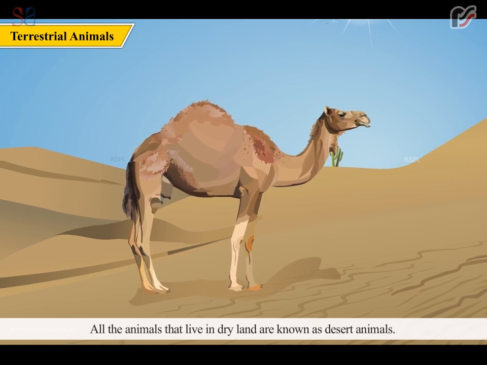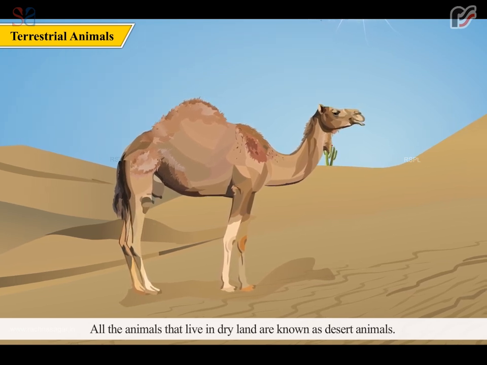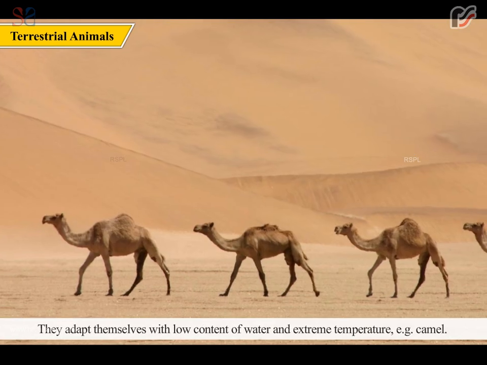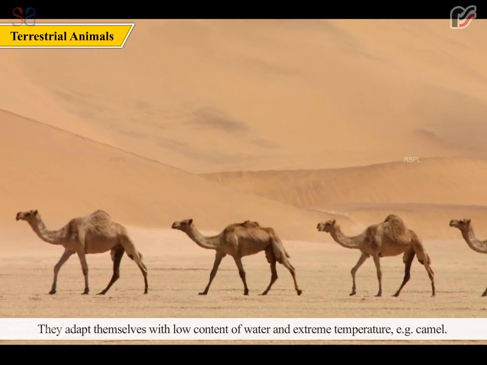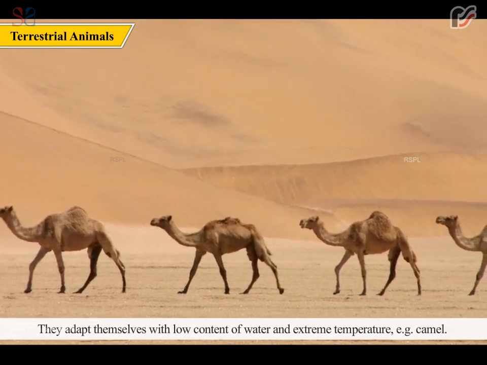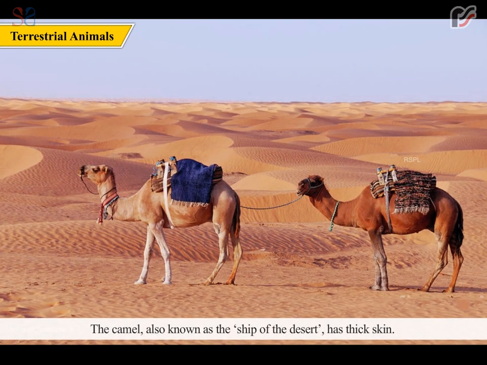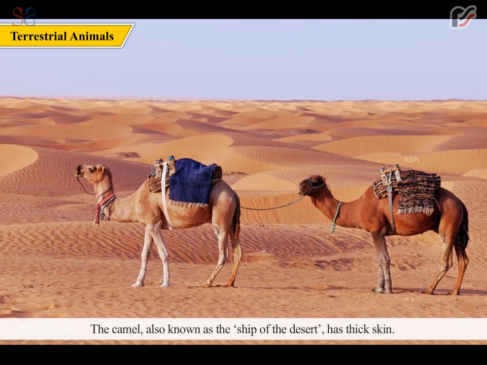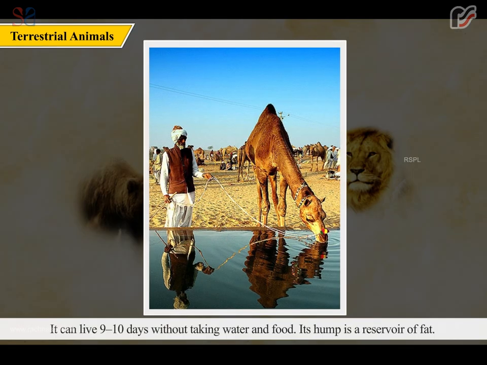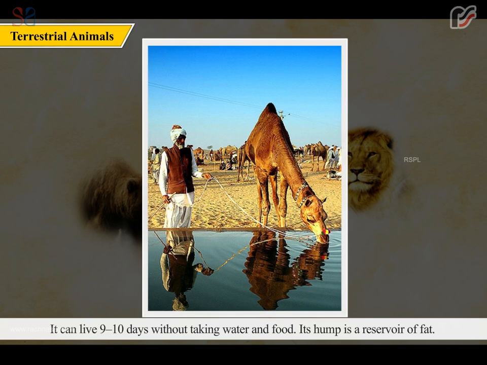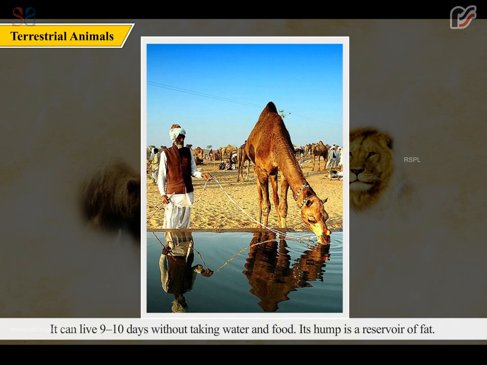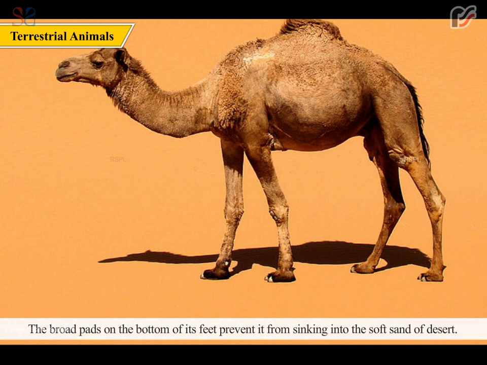All the animals that live in dry land are known as desert animals. They adapt themselves to low water content and extreme temperature. Example, camel. The camel, also known as the ship of the desert, has thick skin. It can live 9 to 10 days without taking water and food. Its hump is a reservoir of fat. The broad pads on the bottom of its feet prevent it from sinking into the soft sand of the desert.